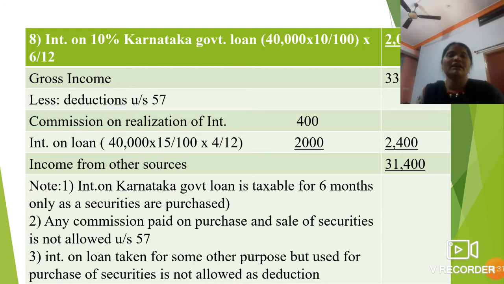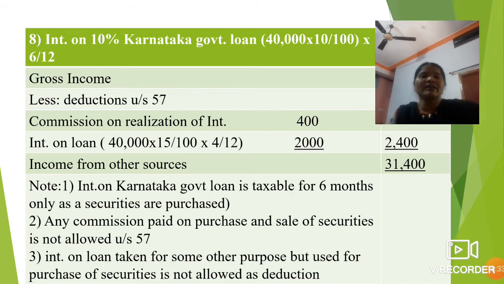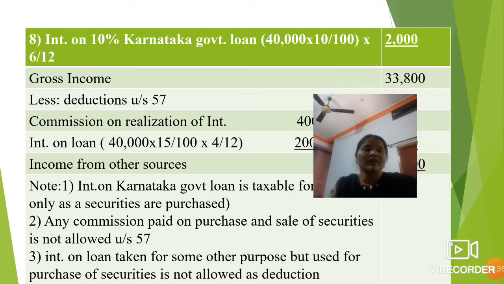So here the Karnataka government loan is 40,000 into 10 divided by 100, means 2,000. So all this information, all the 8 items, you should add one by one here.